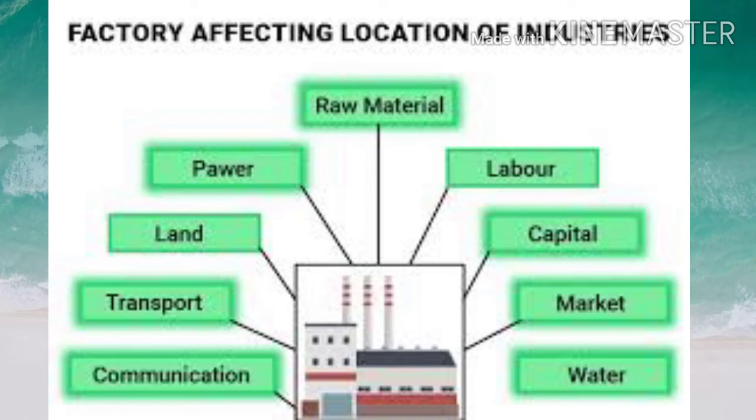So, all the factors, that means availability of raw materials, labor, power, market, government policies, then water supply, communication, transportation, everything is very important for the location of an industry.